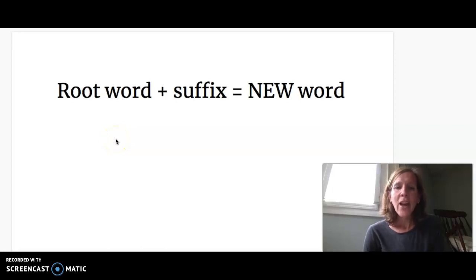Third grade. Okay, we're going to take another look at our spelling list. It's the same list we had last week, so we've kind of broken it into pieces as we've been working with it. But what we've noticed is that all of our words, all 18 words, have a root word, and then we add a suffix to that root word, and then we have a whole brand new word.